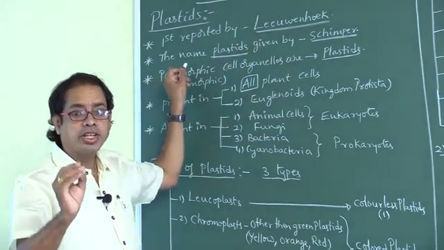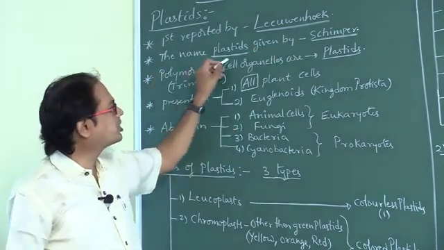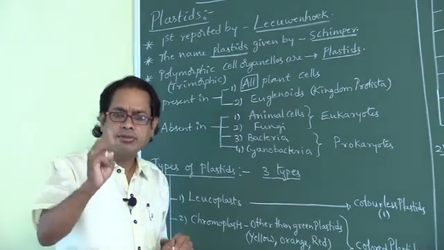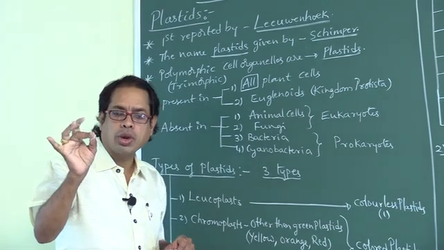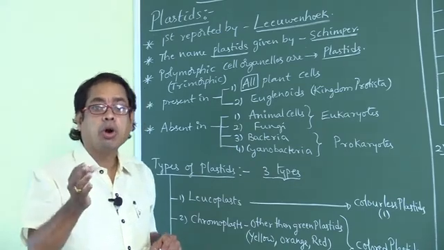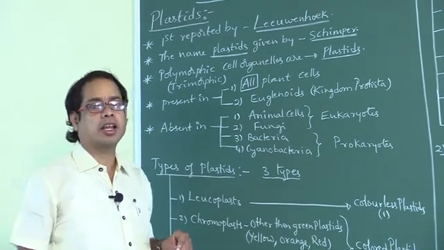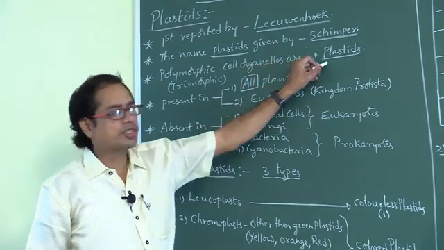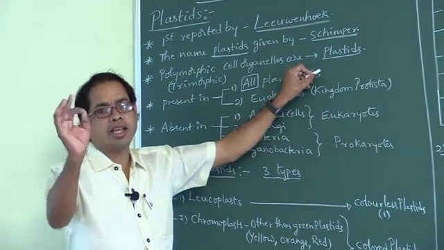The term plastids was given by Schimper. These plastids are of three types: leucoplast, chromoplast, chloroplast. As these are more than two types, they are called polymorphic cell organelles or trimorphic cell organelles.